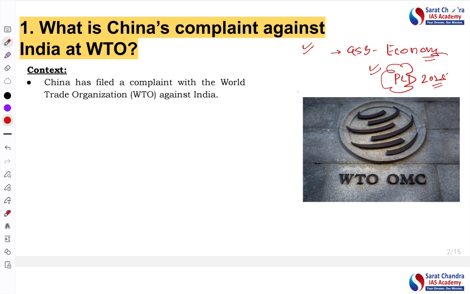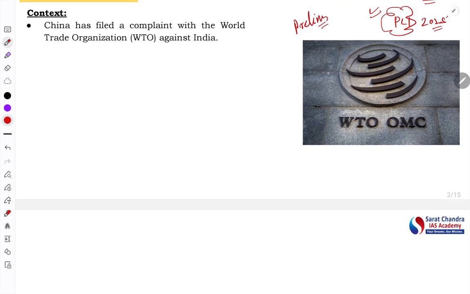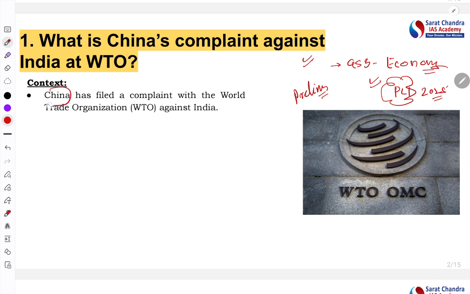The second thing, from the prelims point of view: this issue involves one particular agreement, and that agreement becomes important for prelims. So let's discuss this issue holistically, so that it will be useful for us in our prelims as well as the mains exam. You know, previously also we had discussed, China has filed one complaint in the WTO against India.